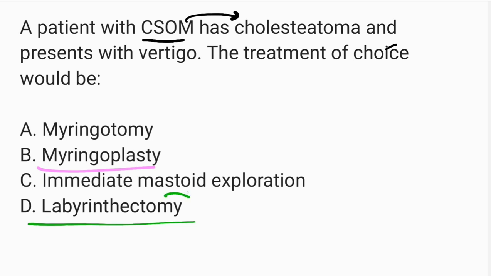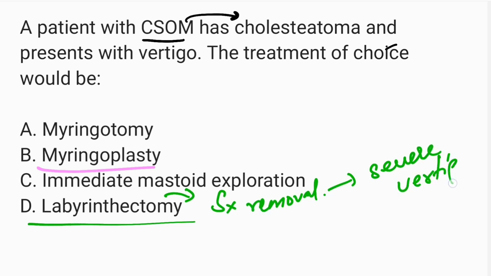See, what is labyrinthectomy? Labyrinthectomy means, as the name suggests, it is a surgical removal of the labyrinth. In the inner ear there is a structure called the labyrinth, so it is a destruction or surgical removal of the labyrinth of the inner ear. So it is done for very uncontrolled, severe cases of vertigo.